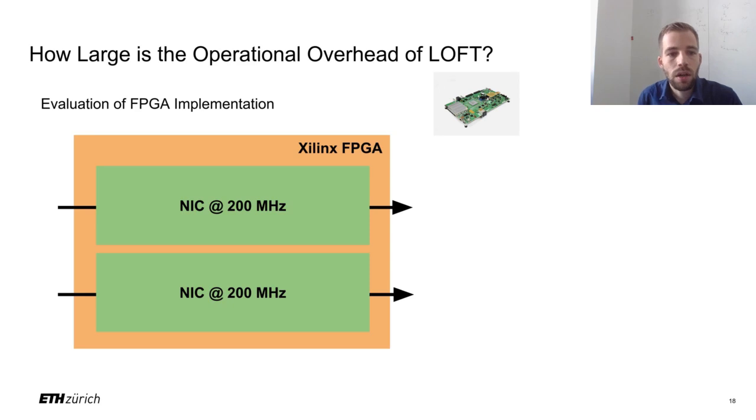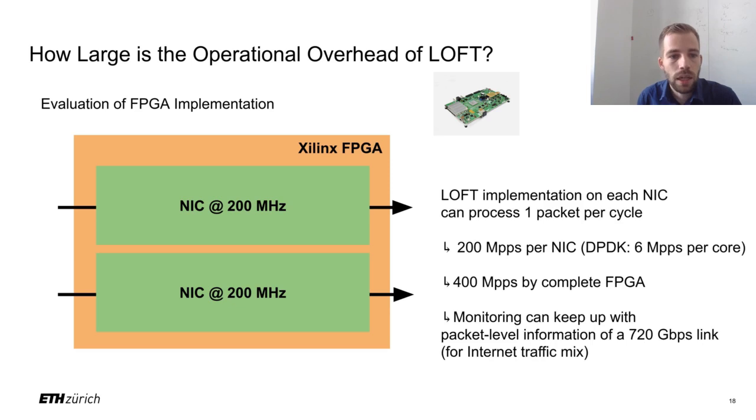In particular, the Xilinx FPGA used in our evaluation has two NICs, each operating at a frequency of 200 MHz. Each NIC is running a separate LOFT implementation. Since the LOFT implementation on each NIC can process a packet in a single cycle, the FPGA can process 200 million packets per second per NIC, or 400 million packets per second in total.